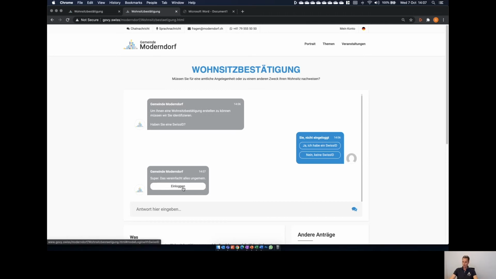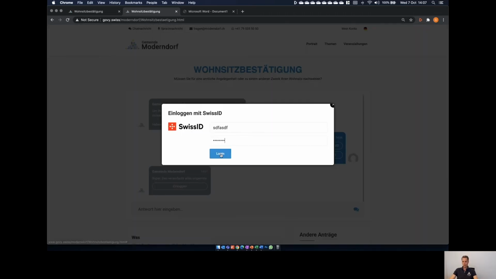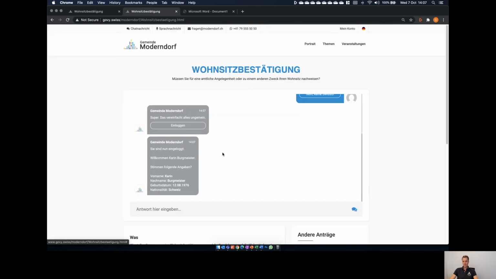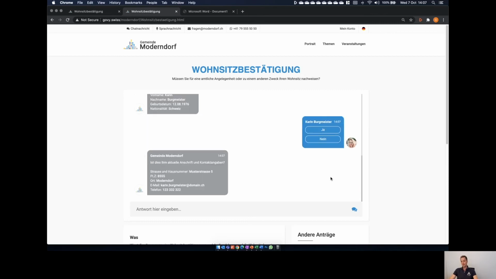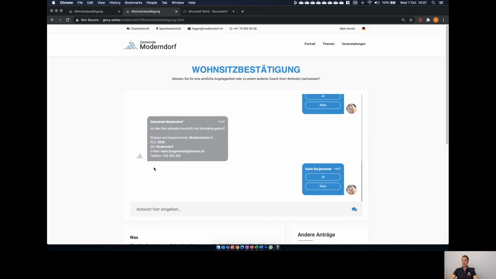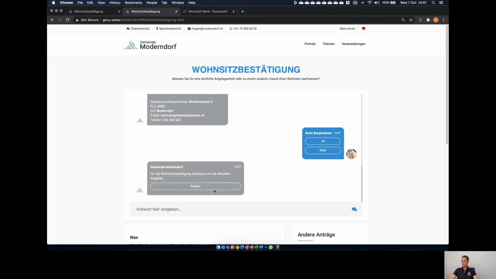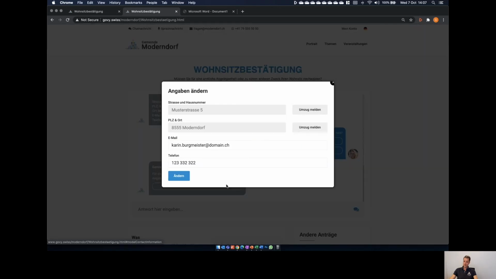So you can say, I want to log in. This is all fake to show that it's a little bit quick. So it's all good. And in that moment, the woman here, the user, is logged in because she already has a Swiss ID. So the bot is asking, is this information right? She says yes, it is right. Is this information right, what we need to generate for you a confirmation of residence? She says no. And in that case, the bot answers that she needs to fill in the right information.